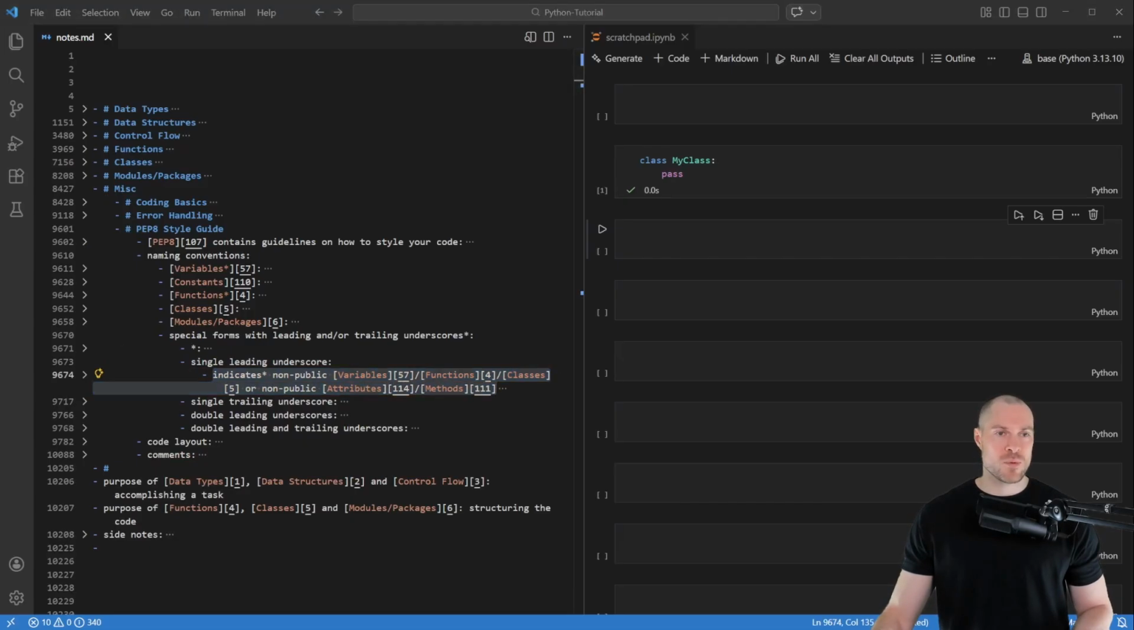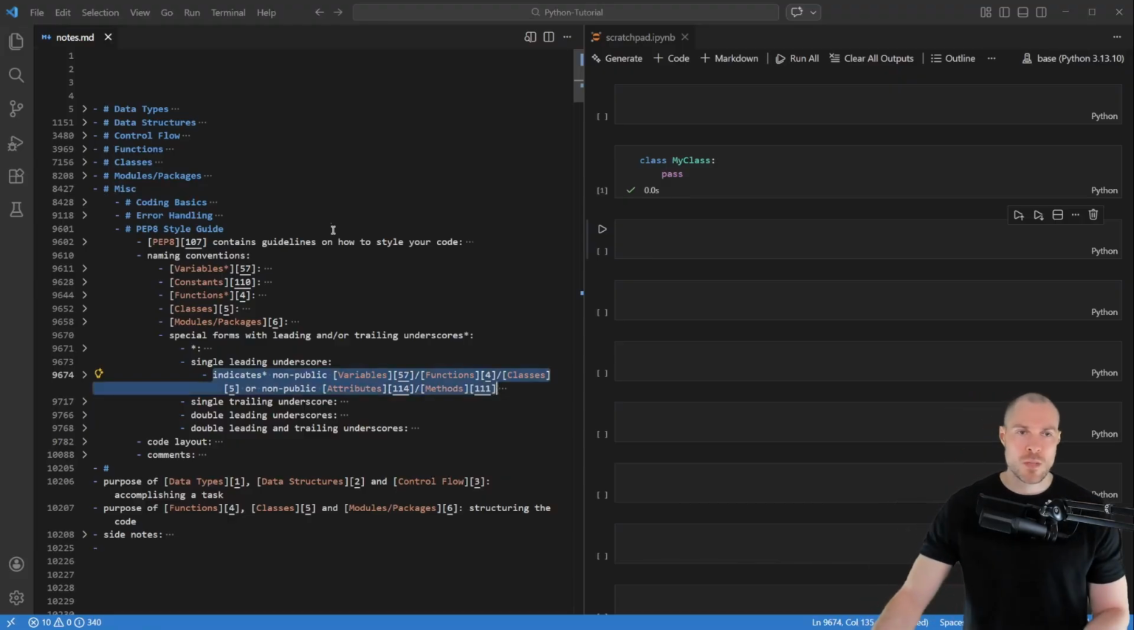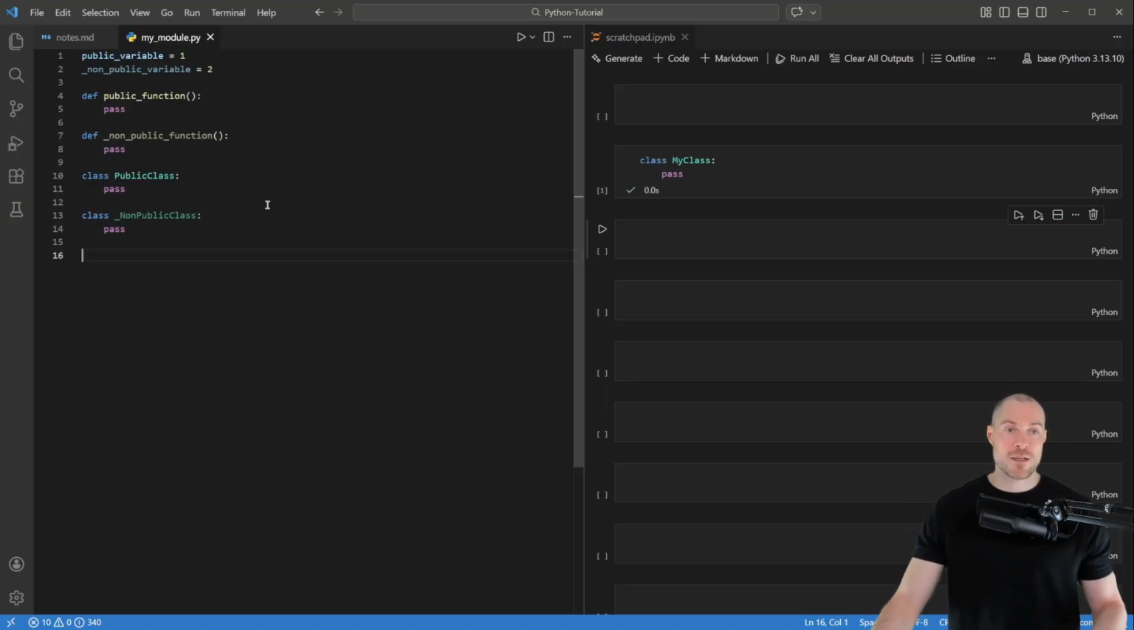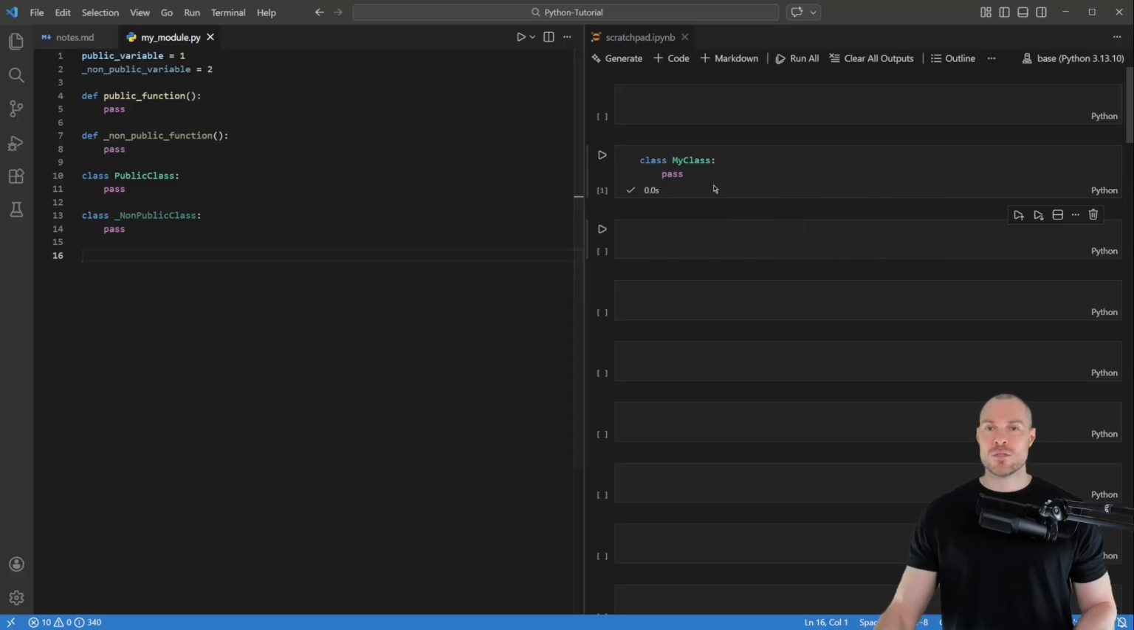So to demonstrate that, I've prepared here this module. This is called my module. And then here we have a public and non-public variable, a public and non-public function, and then here a public and non-public class. So now let's import this module into this notebook here.